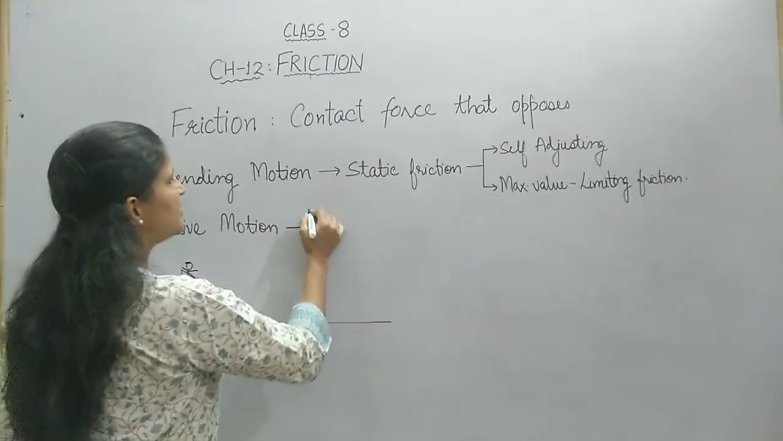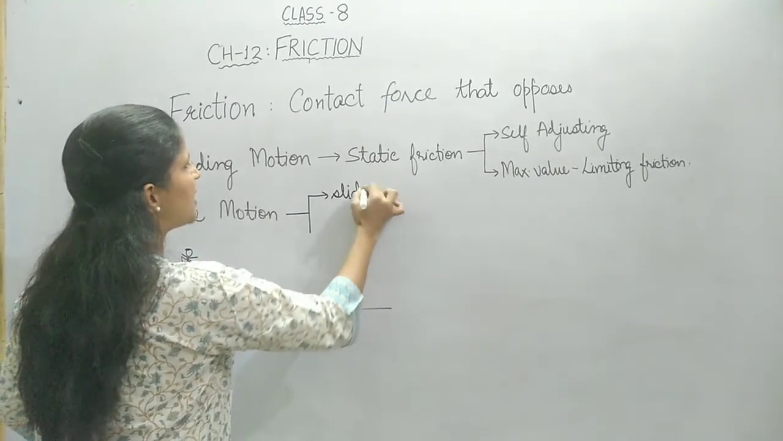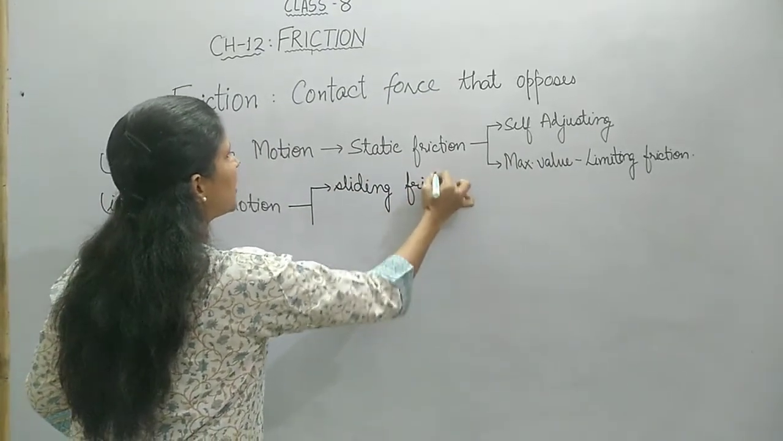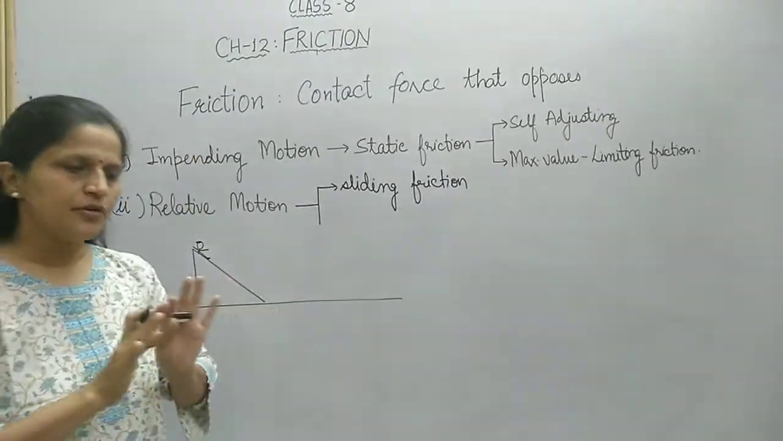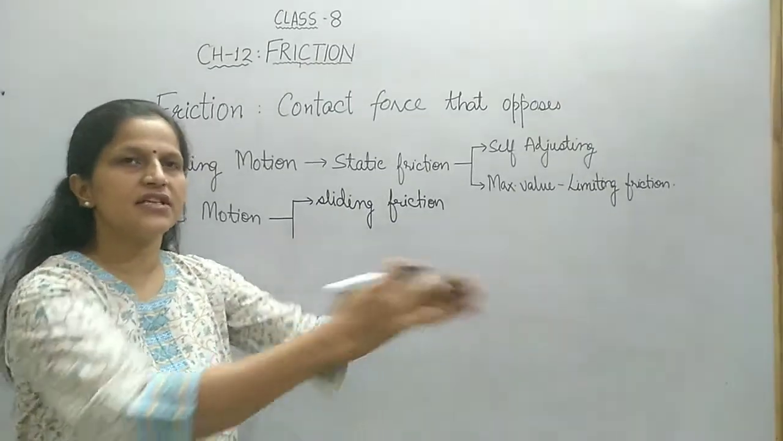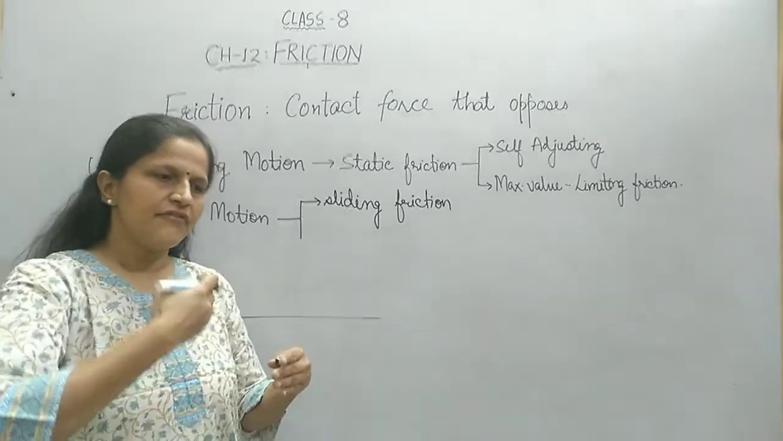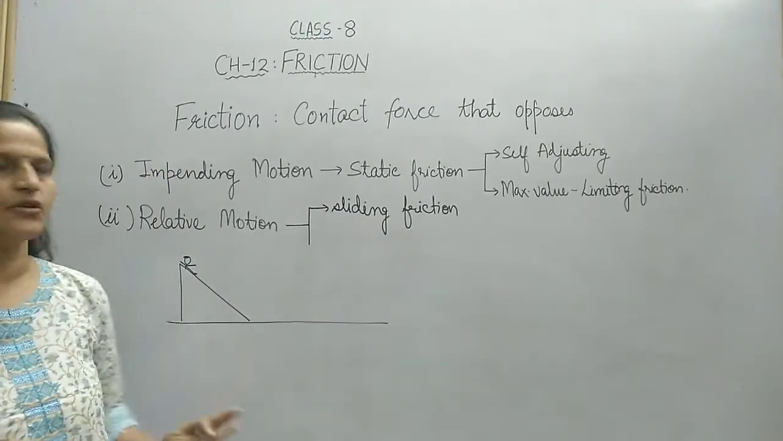One can be sliding friction, as in the case of moving on a slide, or rubbing your hands together, or trying to push a cupboard on the surface and it starts moving on the surface. These are the cases where sliding friction comes into play, or kinetic friction comes into play.